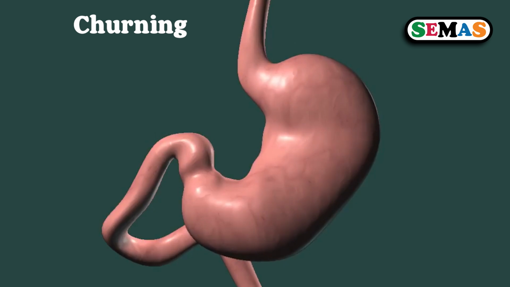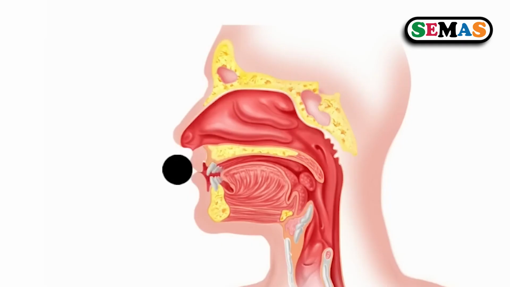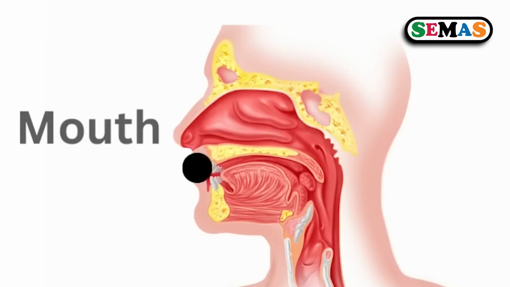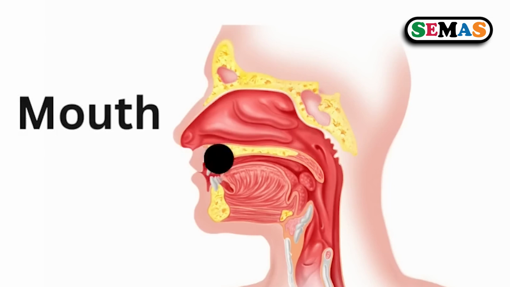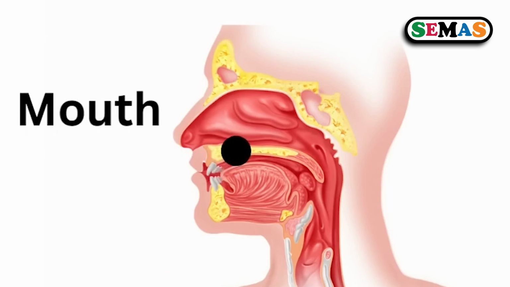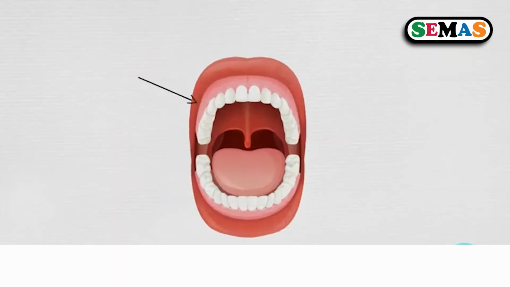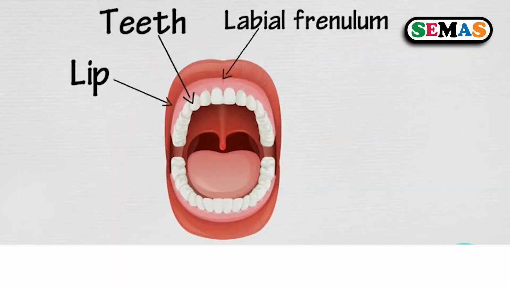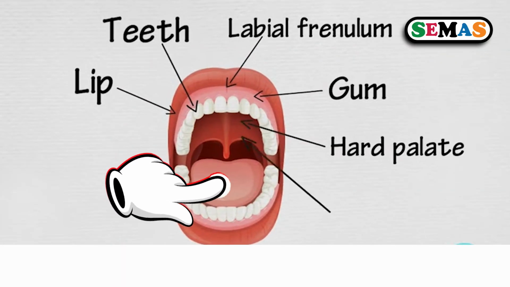Dear learners, digestion of food begins in the mouth, what we can also call the oral cavity, or it can also be called the buccal cavity. The mouth, or the oral cavity, or the buccal cavity, is made up of different parts. In the mouth, we have the tongue.